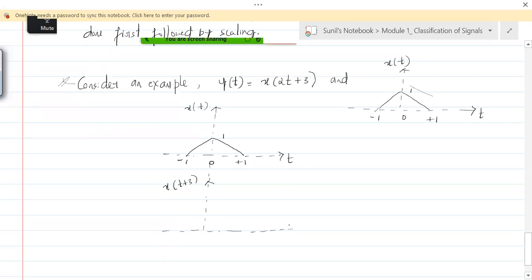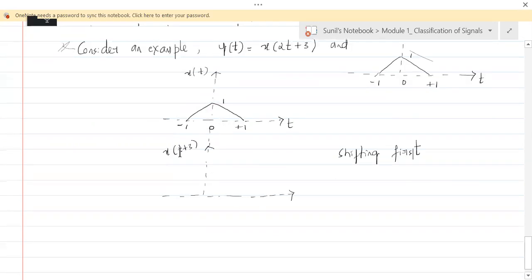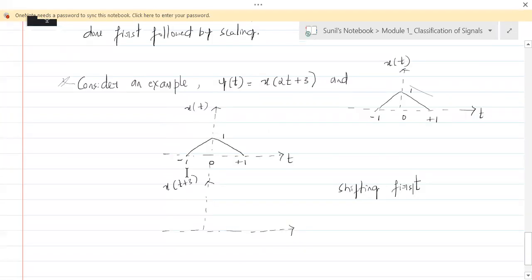Why? They are very clearly told, let's shift first. Okay, shifting first. So that is t plus 3 shifting. So t plus 3 means this is shifting. So what operation are we doing? How are we shifting x of t? Are we shifting it to the right, or to the left? It is t plus 3.